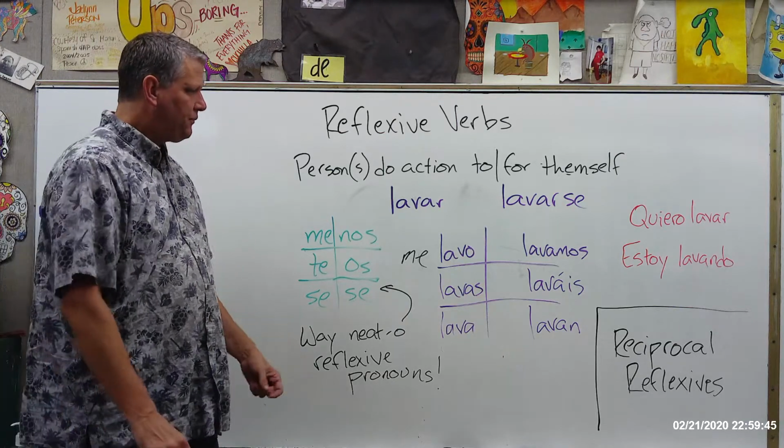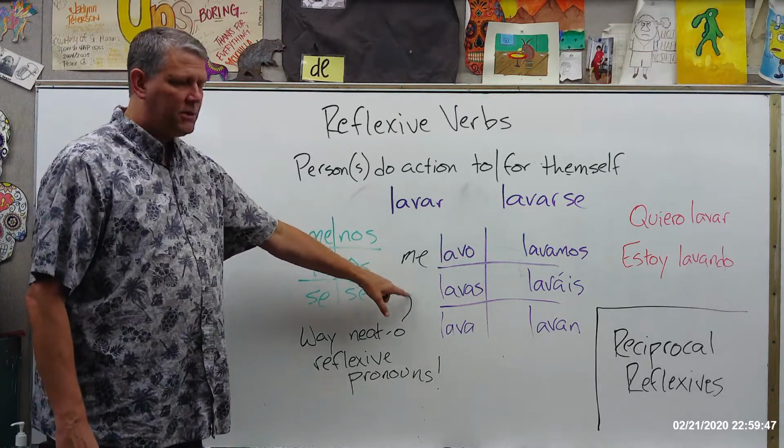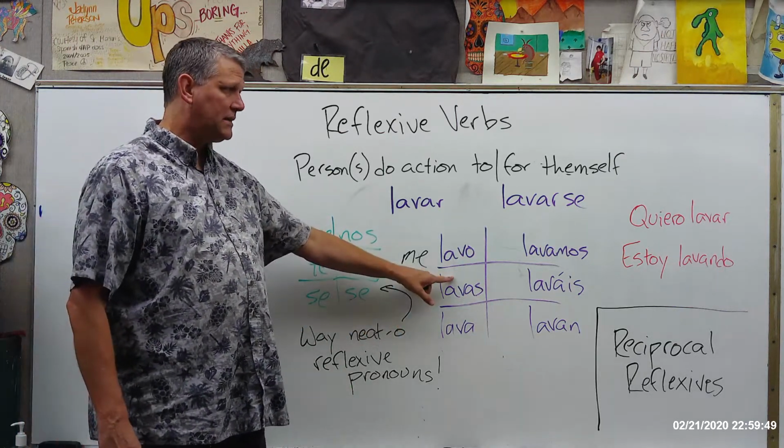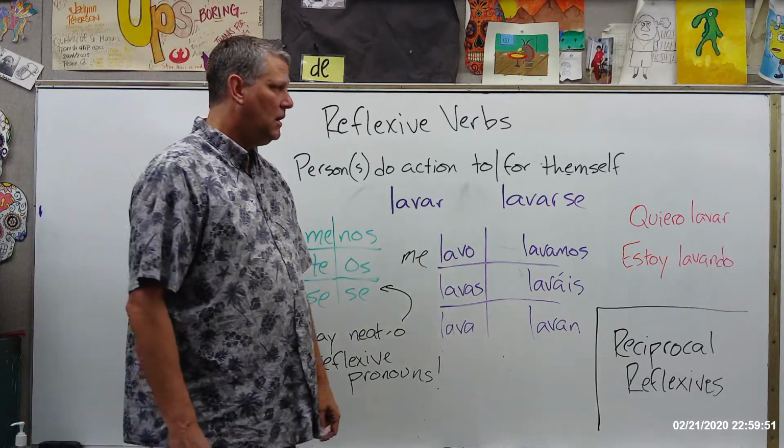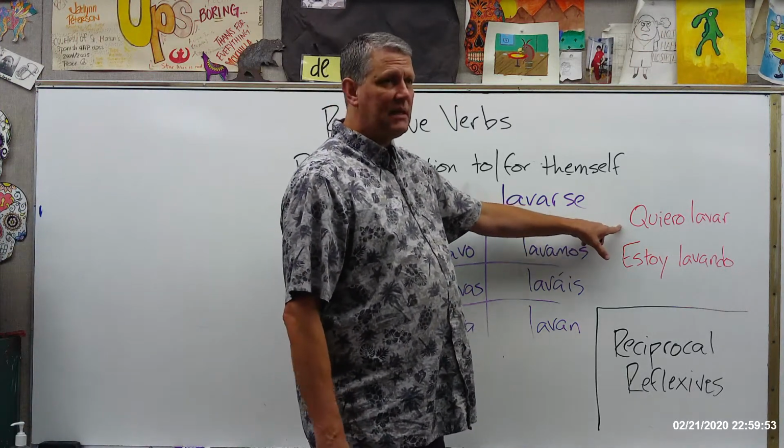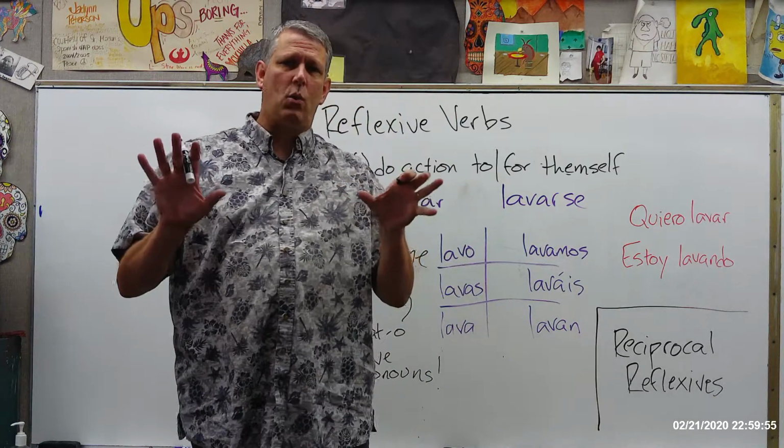Now, this is where you put the pronoun when you have just a regular present tense. But what happens if you have a sentence like this? Quiero lavar. You want to say, I want to wash my hands.